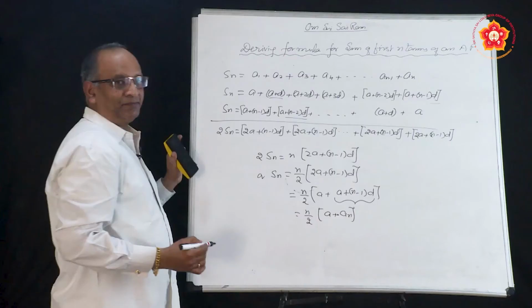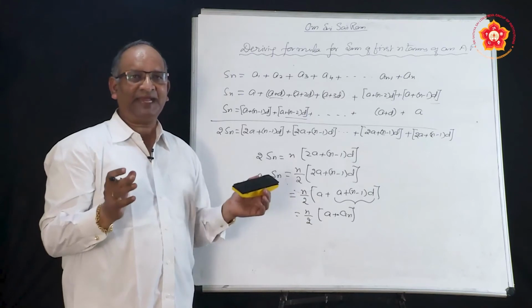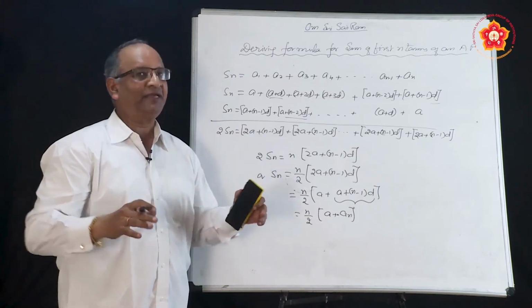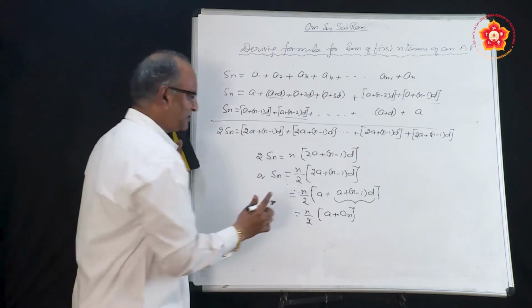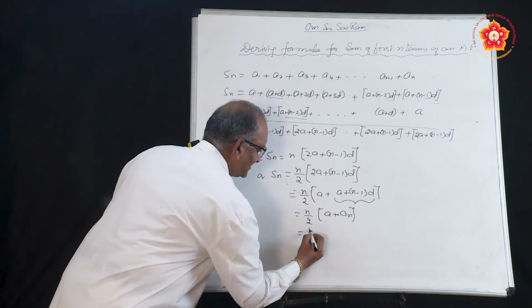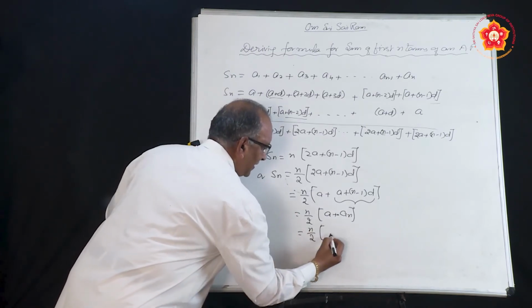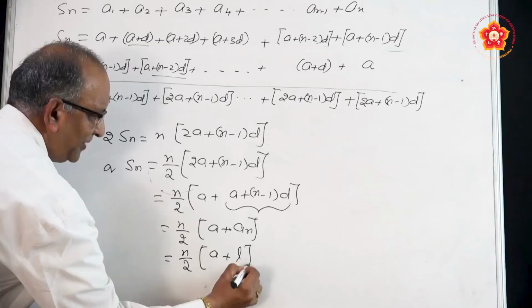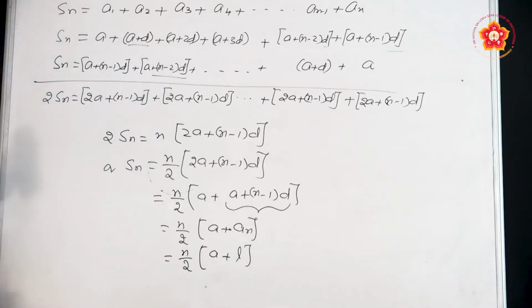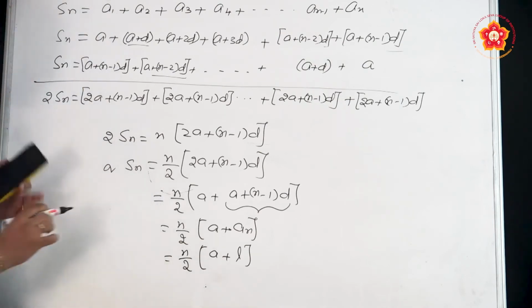A n is the nth term. Sometimes this a n itself is also the last term. So, the same formula can also be written as n by 2, a plus l, where l stands for last term. In this particular way, the formula is derived for the sum of n natural numbers.